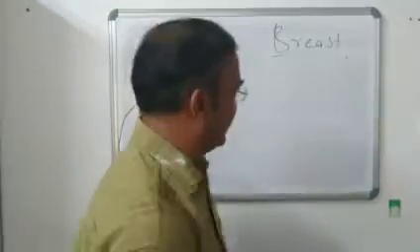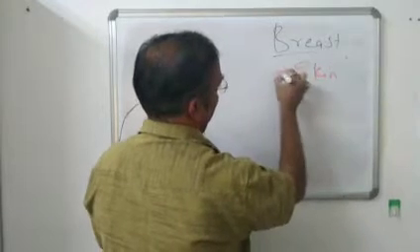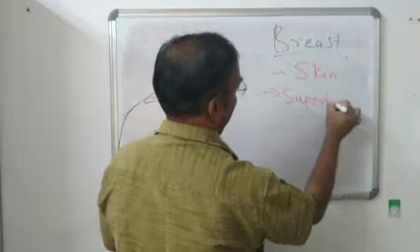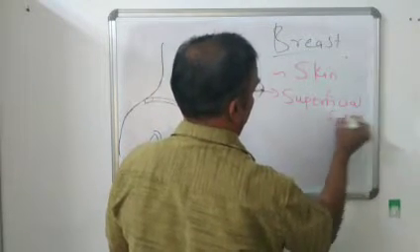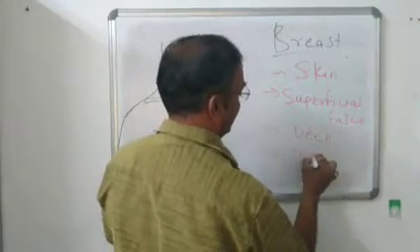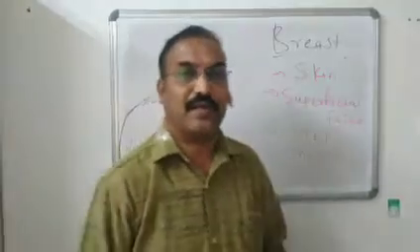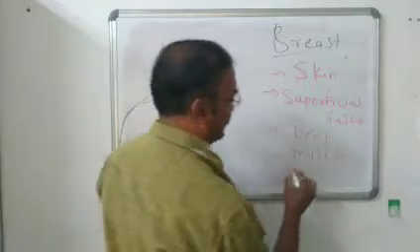Now, the pectoral region, you know very well. So, there is a skin first, then superficial fascia, then deep fascia. Then muscles. So, this is the universal structure of our body. So, it is also present in pectoral region. Now, we study the muscle present in this region.